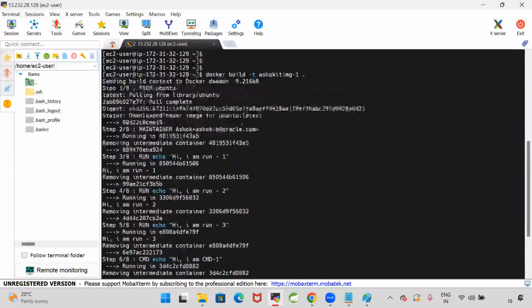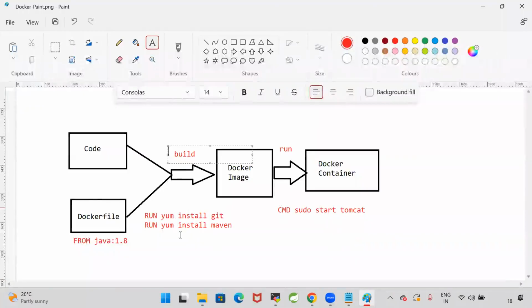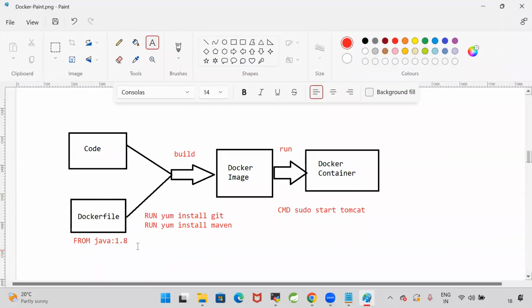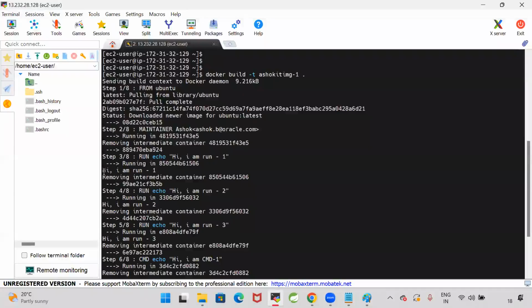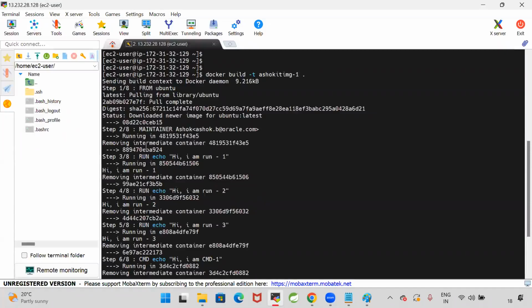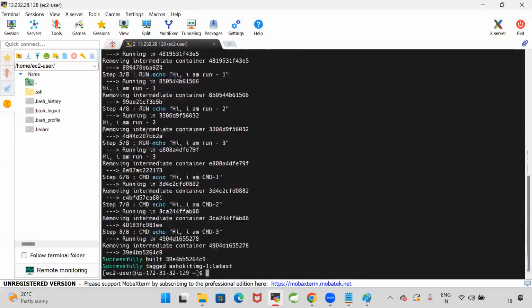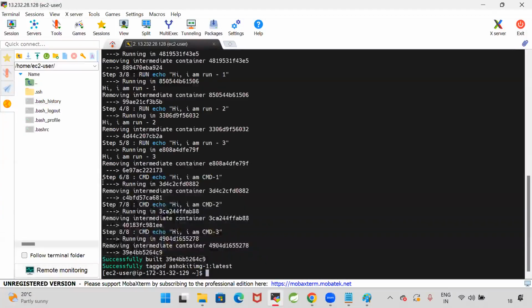Why? Because I have just created a Docker image by using the docker build command. The docker build command is used to build the Docker image by using the Dockerfile. So when I execute the docker build command, RUN instructions are executed. There are 3 RUN instructions available in the Dockerfile: first, second, and third. They are executed and I got the output. CMD instructions are not executed. The reason is CMD instructions will execute when I create the container.